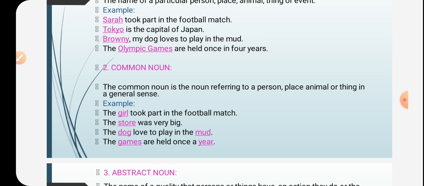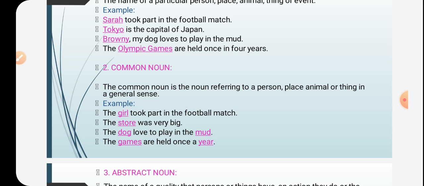We have children all around us. So boys, girls, people are all common nouns. Books, we have books around us, so they are common nouns. We cannot say in a particular way this book or that book, therefore they are common nouns. Let us see some examples.